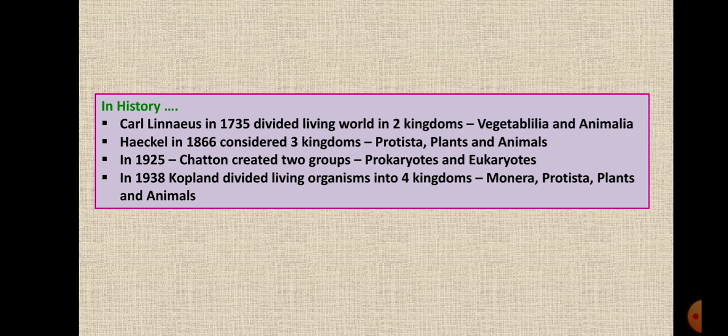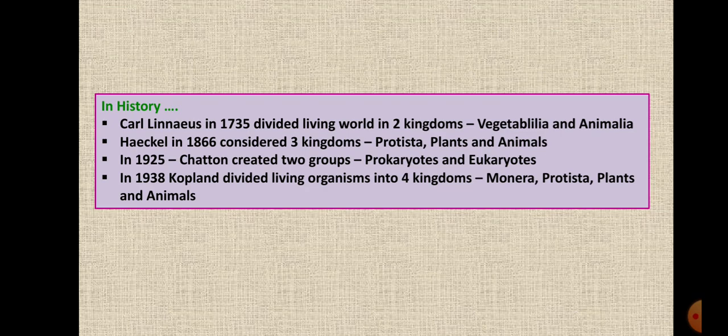Then in 1866, another scientist, Haeckel, considered the classification into three. He divided the living world into three kingdoms: Protista, plants and animals.